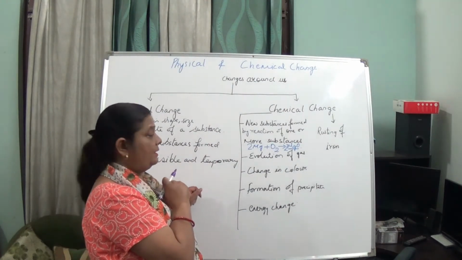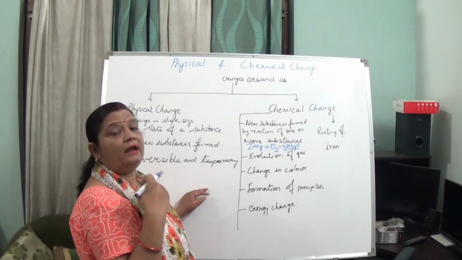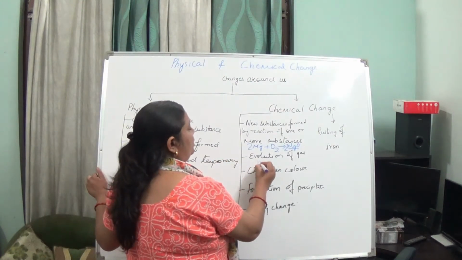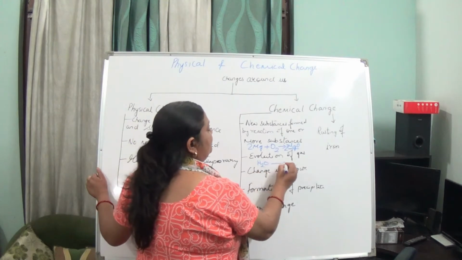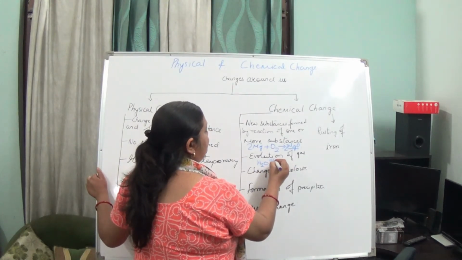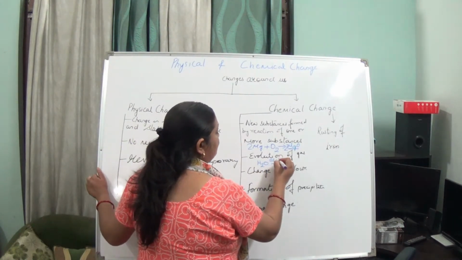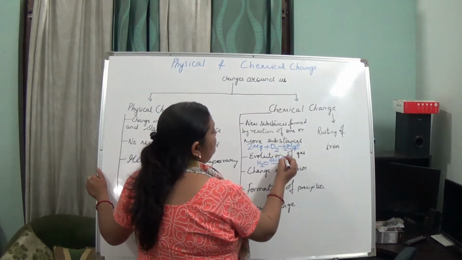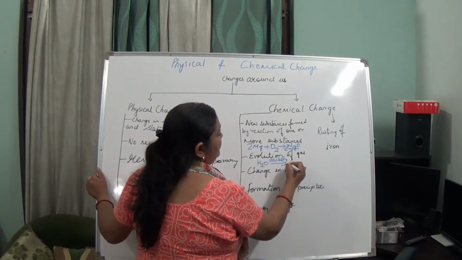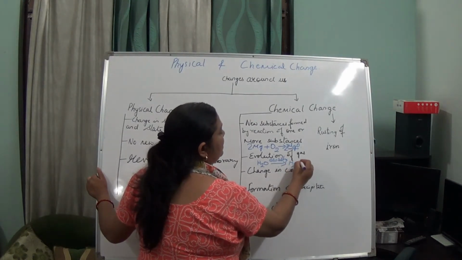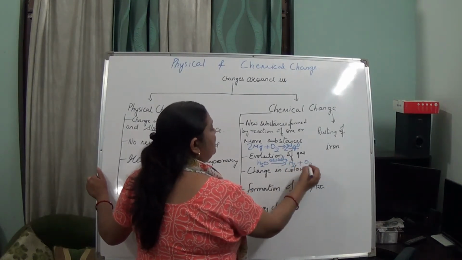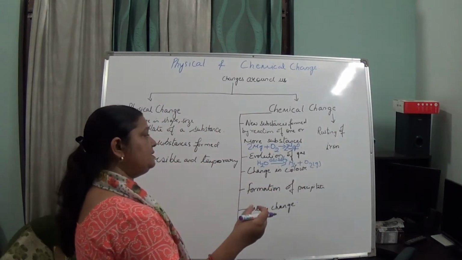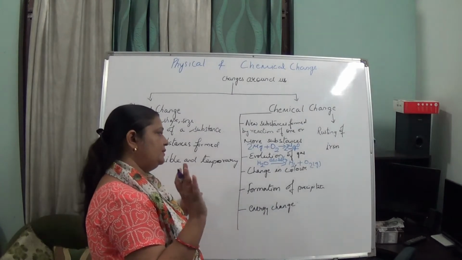The next property of a chemical change is that there can be evolution of gas. For example, if we take water and pass electricity, what is formed? H2 plus O2, both in gaseous form. So in a chemical change, there can be evolution of gas.